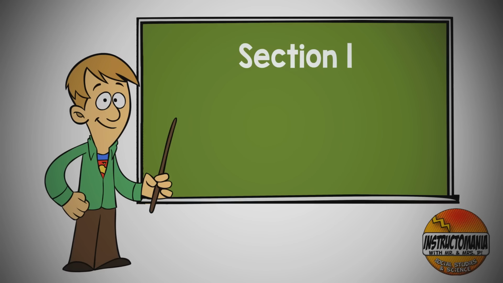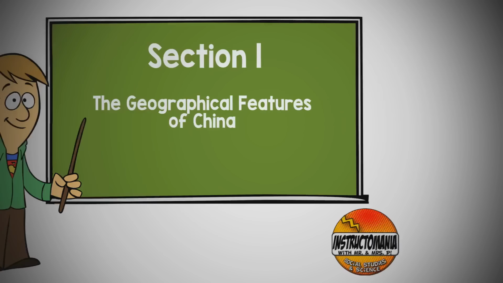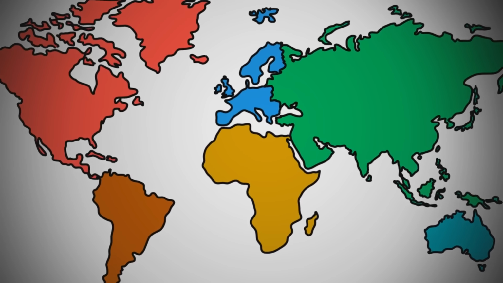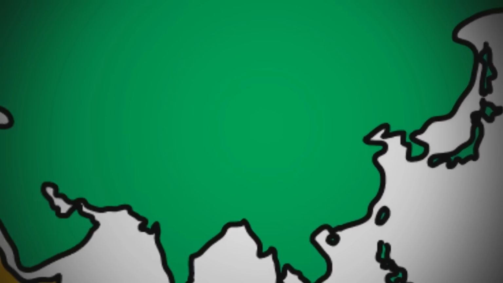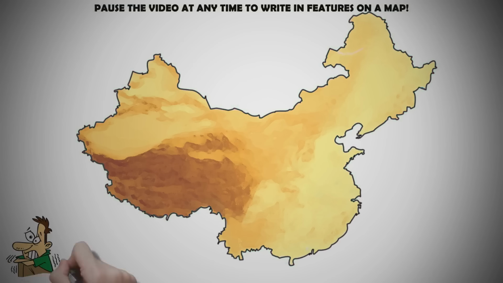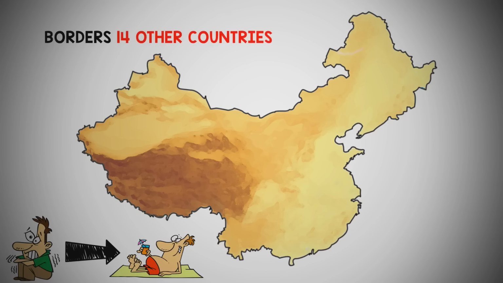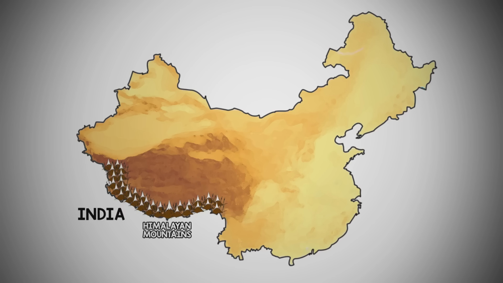Section 1. Geographic features of China. China is the third largest country in the world, and it has every type of climate on Earth, from subarctic to tropical. China borders a total of 14 other countries, including India to the southwest, beyond the Himalayan mountains, home of the tallest peak in the world, Mount Everest. Mount Everest stands over 29,000 feet tall.